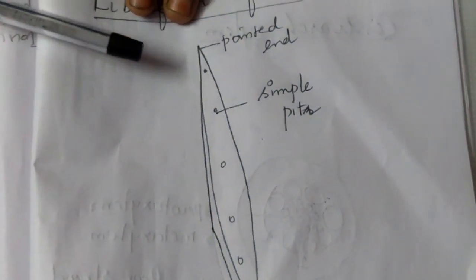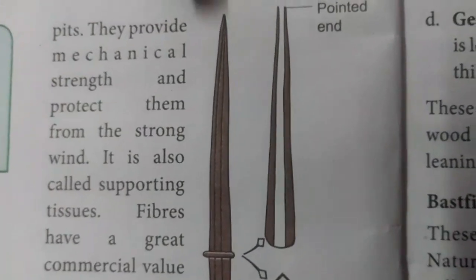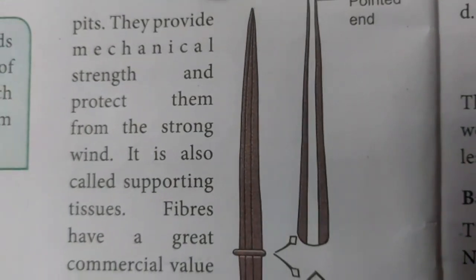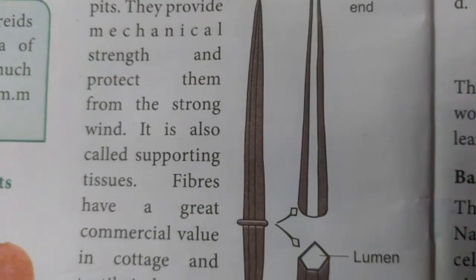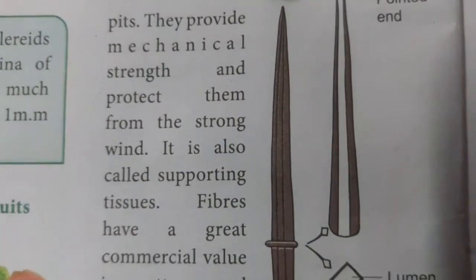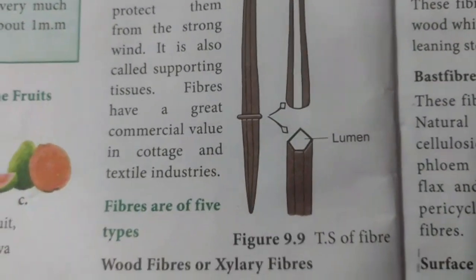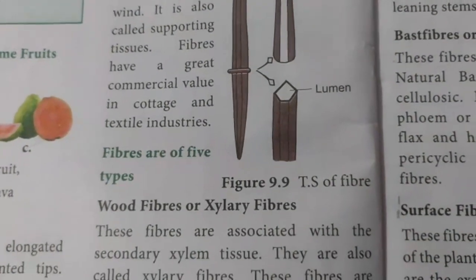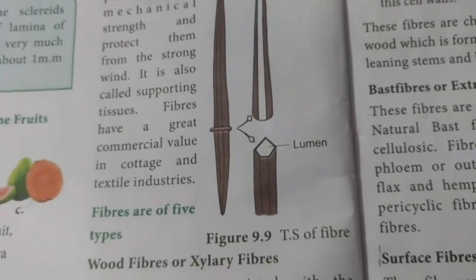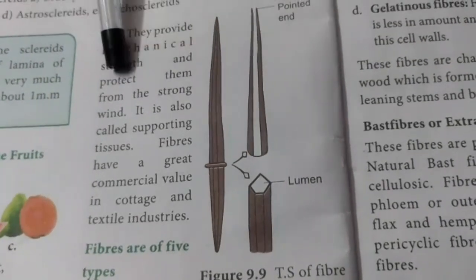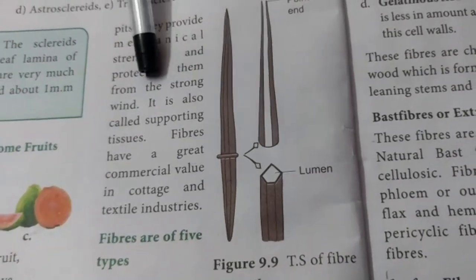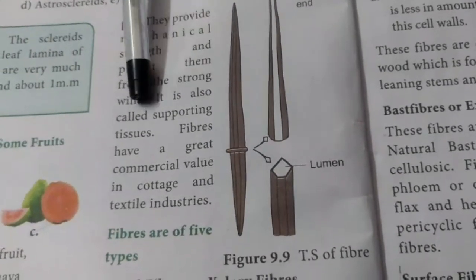The simple pits provide mechanical support to the plant. During heavy wind or storm, the plant can withstand it without breaking down due to the presence of fibers. So the function of the fibers is to give mechanical strength and protect the plant from strong wind. It is also called a supporting tissue.